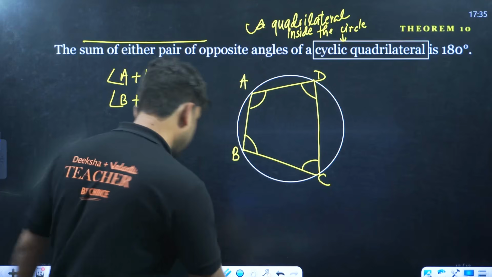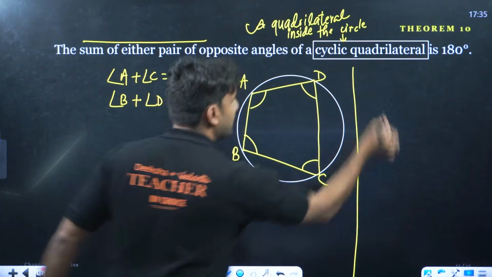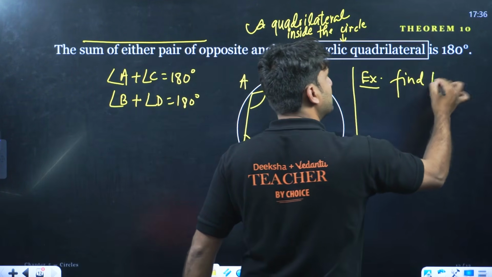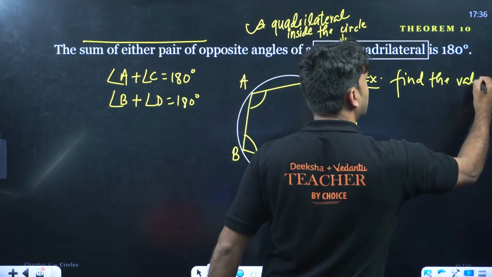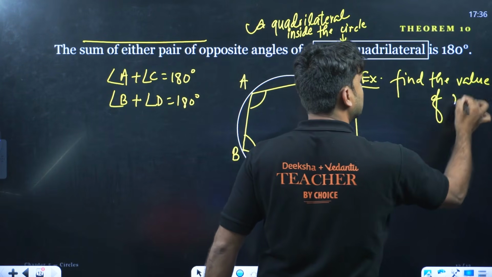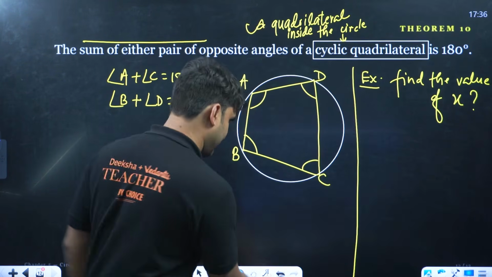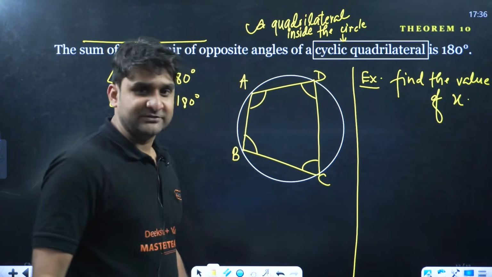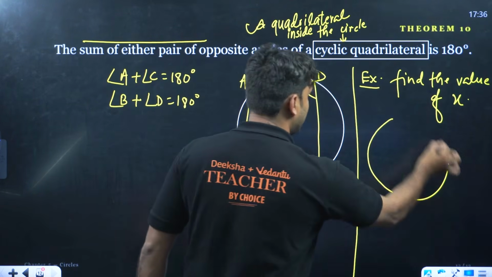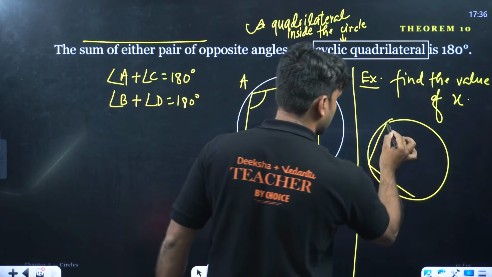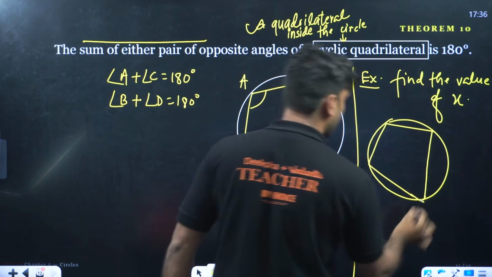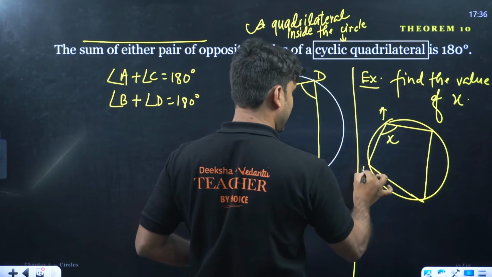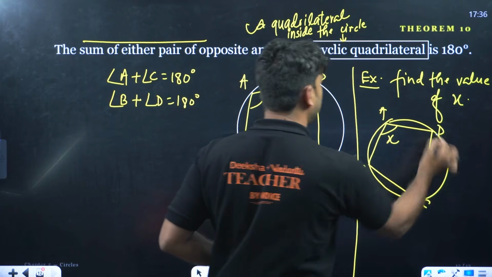So let's use it in a question. Let me show you an example. Find the value of x. This is the question. Find the value of x. The diagram is given to you. Look. Okay. So my dear, this is x here, and ABCD is a quadrilateral.